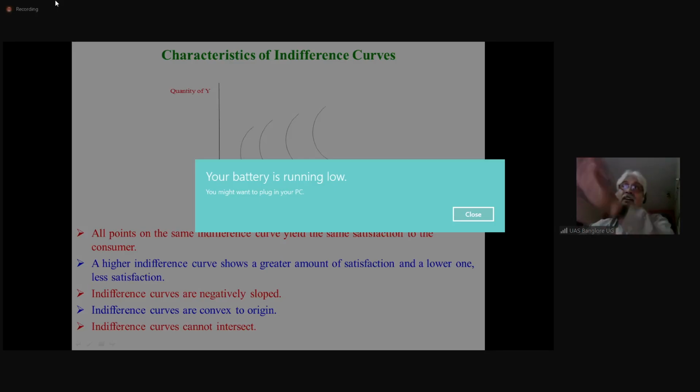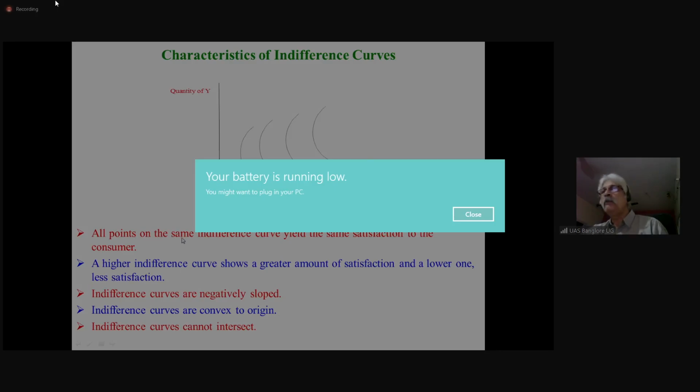Actually, in the ordinal approach, we don't give any number, but what we say is this curve represents more satisfaction than IC1. Indifference curve 1, indifference curve 2. Indifference curve 2 gives more satisfaction than indifference curve 1. Indifference curve 3 gives more than IC2, and IC4 gives more satisfaction than IC3.